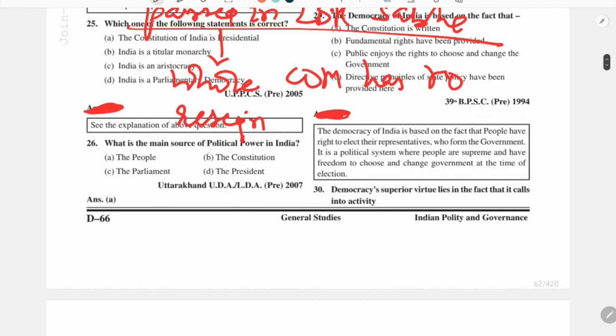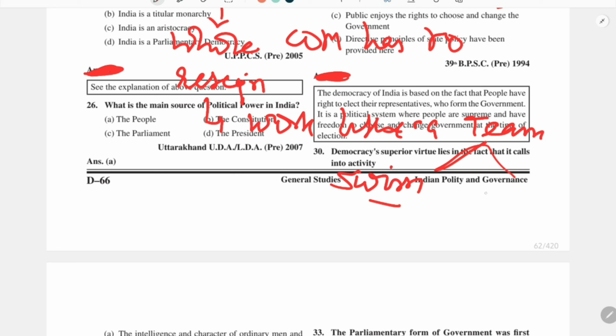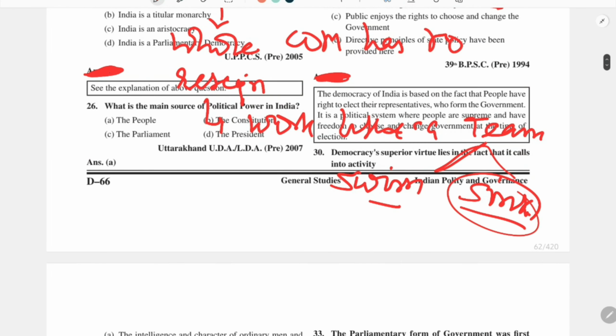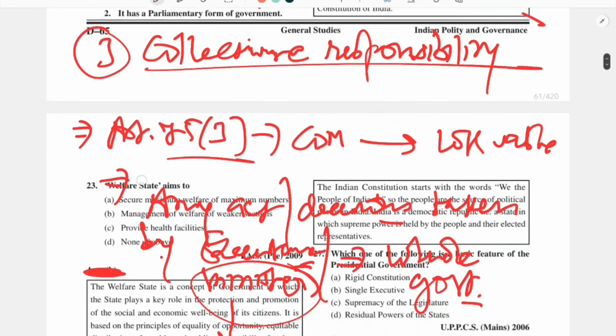The simple meaning of this statement is that they work like a team. They swim together, and if they are sinking, meaning the government falls, then the whole COM sinks. So they swim together, they sink together. That is the basic meaning of collective responsibility.